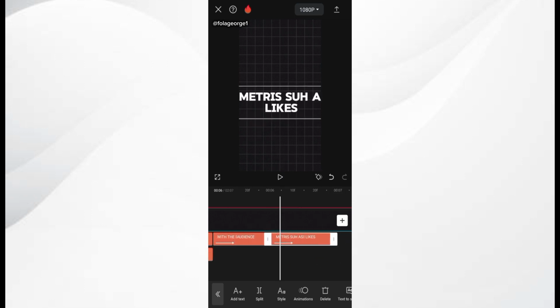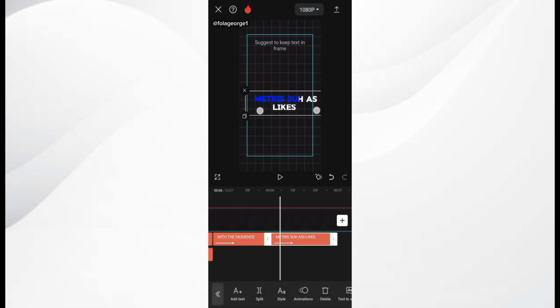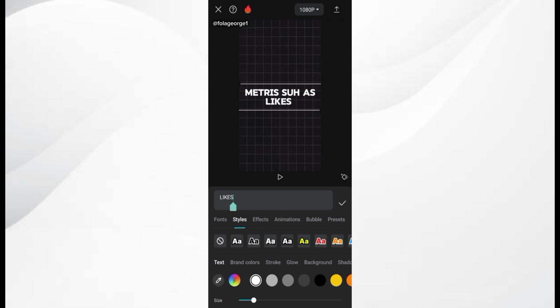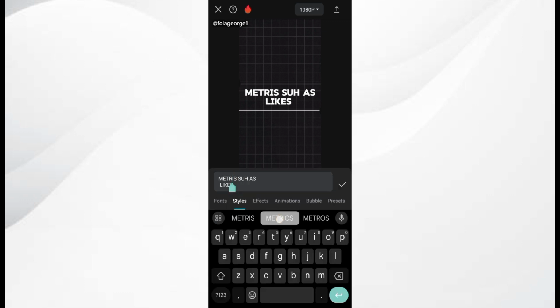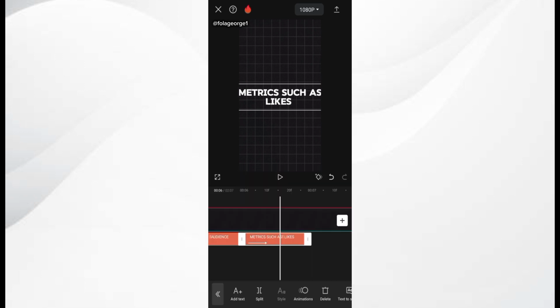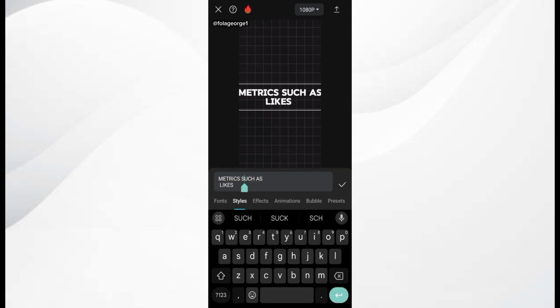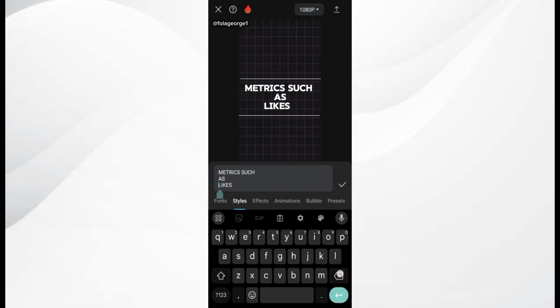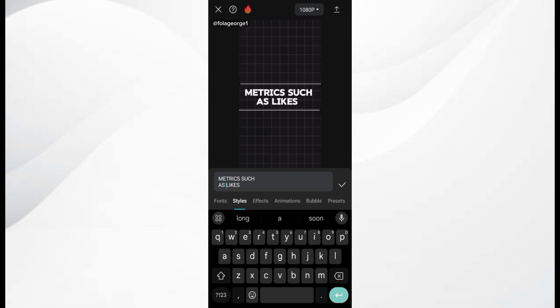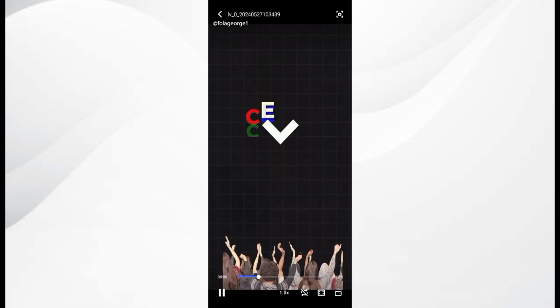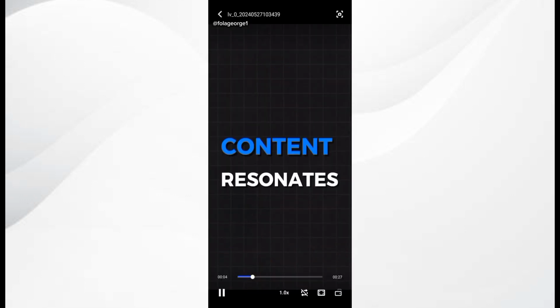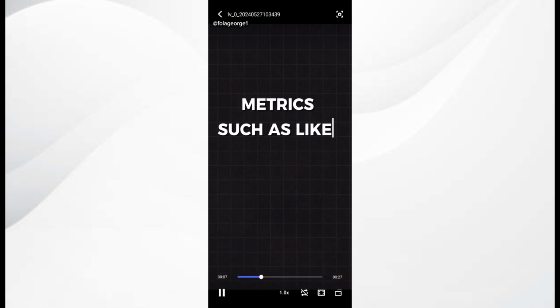Engagement metrics actually relate to the audience. Metrics such as likes.